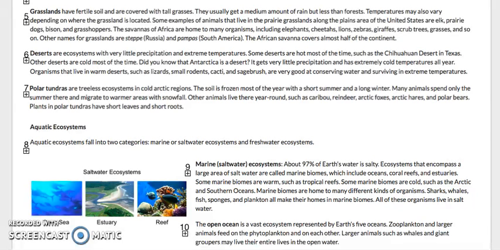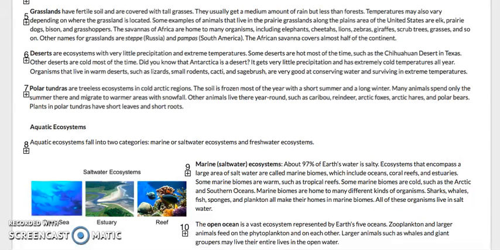Deserts are ecosystems with very little precipitation and extreme temperatures. Some deserts are hot most of the time, such as the Chihuahuan Desert in Texas. Other deserts are cold most of the time. Did you know that Antarctica is a desert? It gets very little precipitation and it has extreme cold temperatures all year.